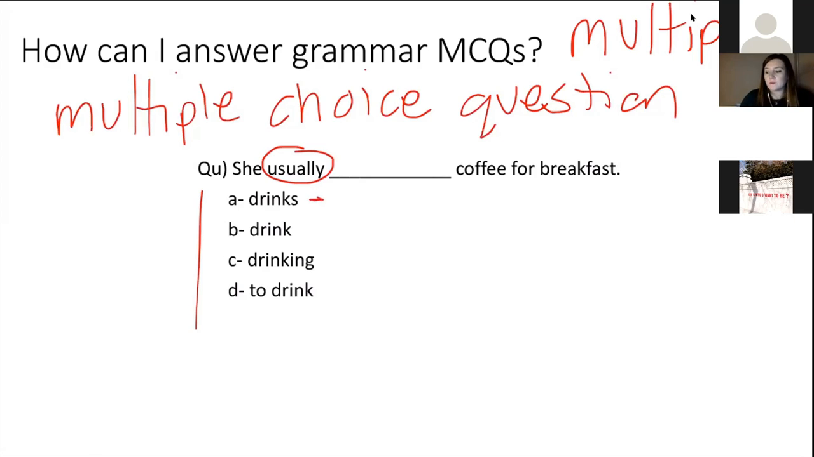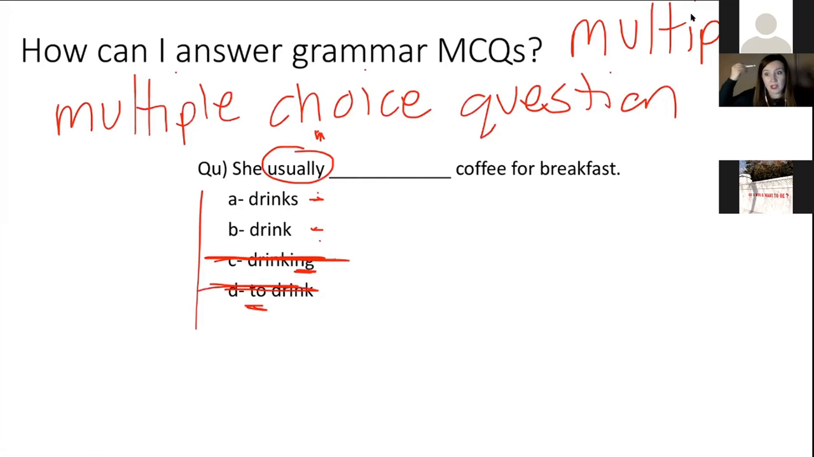So drinks. Is this present simple? Yes, it is. Drink, also present simple. Drinking is not the present simple, because we've got ing at the end. That would be a continuous verb that we'd need to use with the verb to be, which we don't have here. So C is going to be the wrong answer. D, to drink. We know that we can't follow usually with to. It's the infinitive form, so that's not going to be the answer either. So we're looking at drinks or drink.